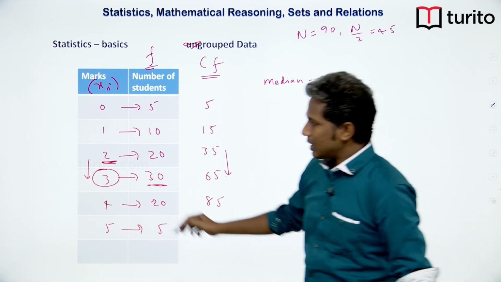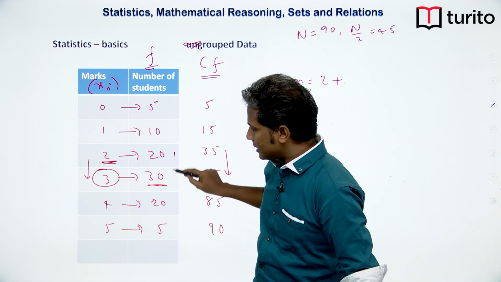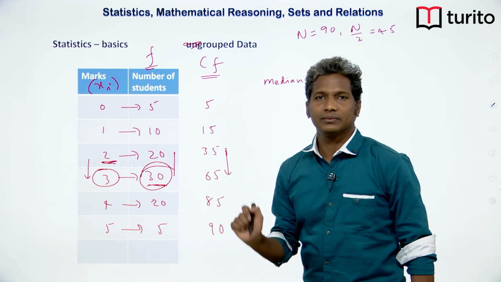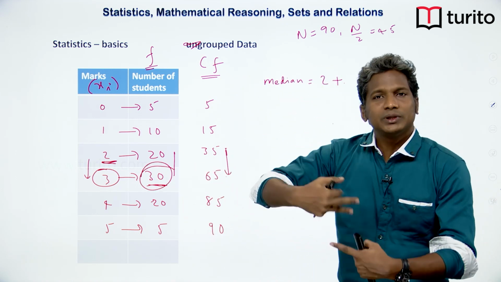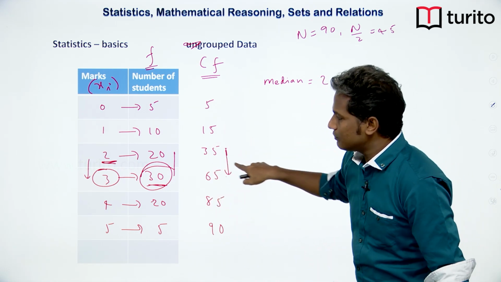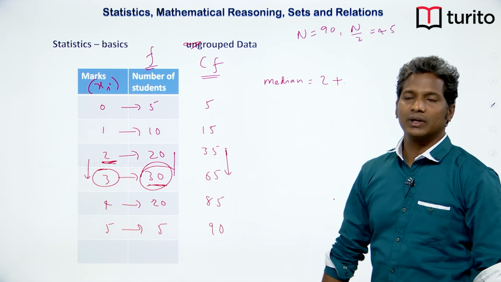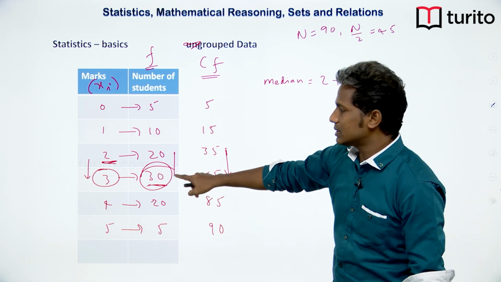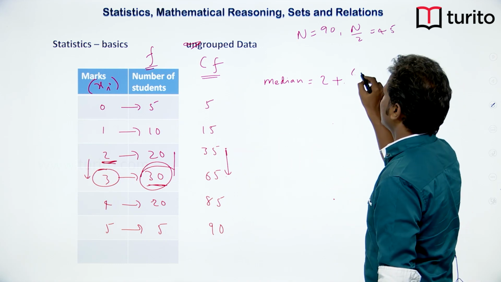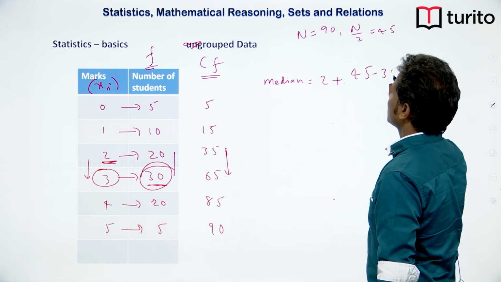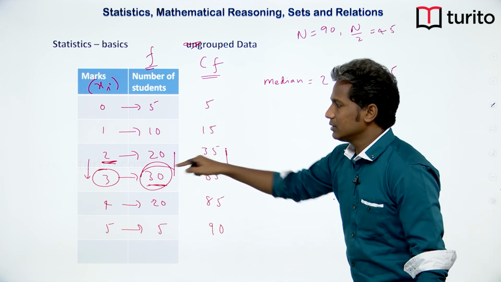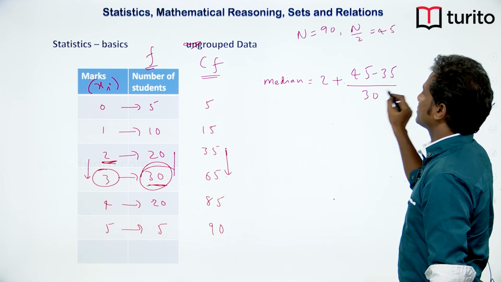Okay. But when I go from 2 to 3, what is the increment here? Increment is this number 30. So when I jump from 2 to 3, I am jumping 30 values. But I want to reach only 45, not 65. So increment is 30, but how much is the increment I want? From 45 to 35, what is the difference? It is only 10 values. I want only an increment of 10 values, but here there is an increment of 30 values.